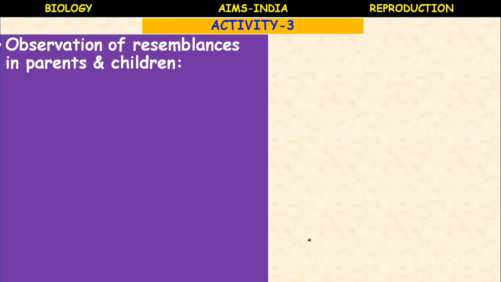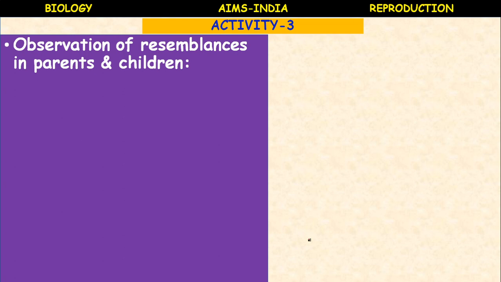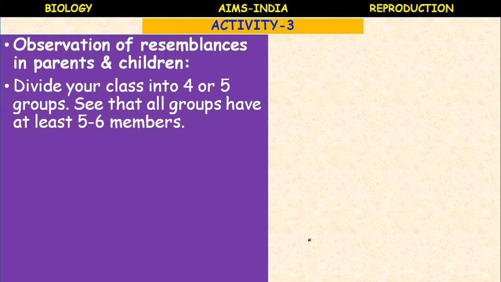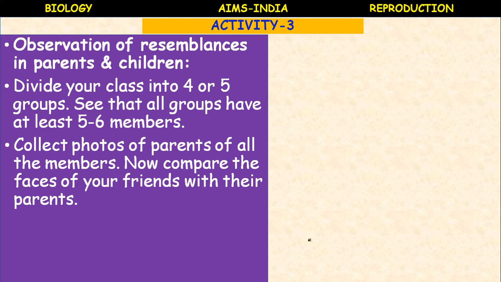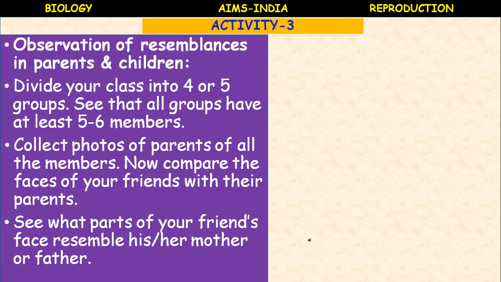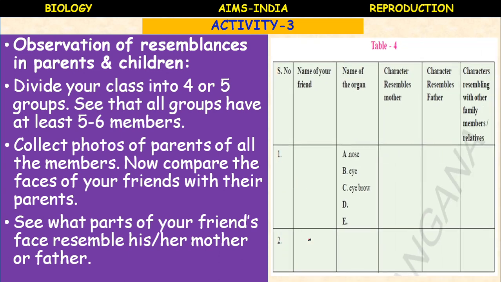One activity is given, activity number 3, observation of resemblances in parents and children. Divide your class into 4 or 5 groups, such that all groups have at least 5 to 6 members. They collect photos of the parents of all the members. Now compare the faces of your friends with their parents. See what parts of your friend's face resemble his or her mother or father. So this is the table. You can compare the different organs.